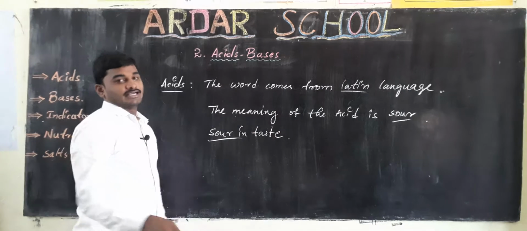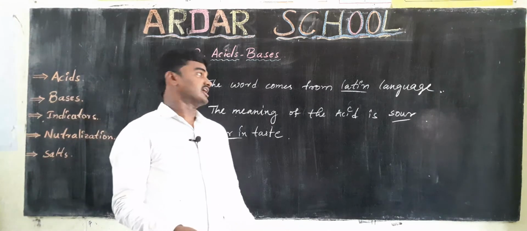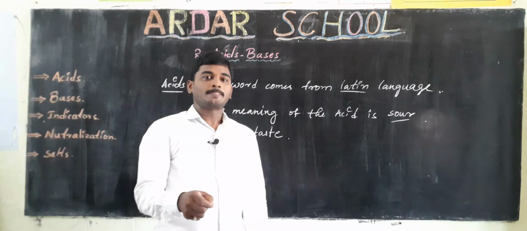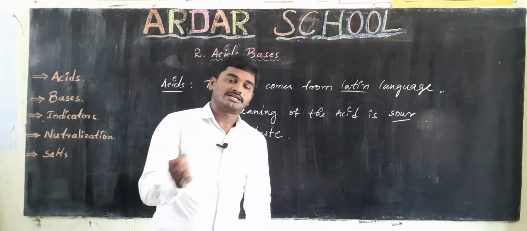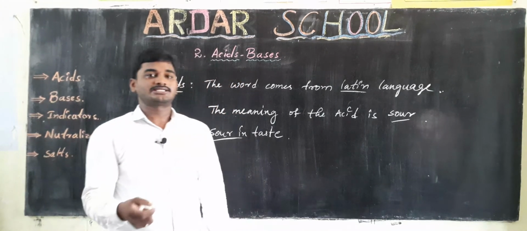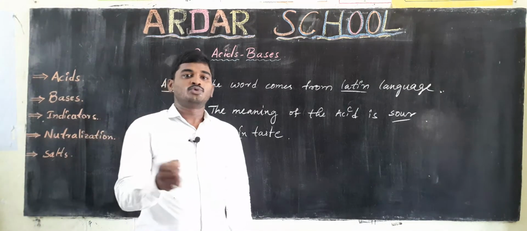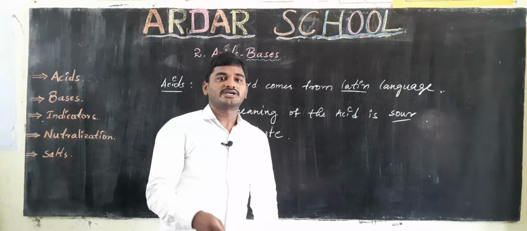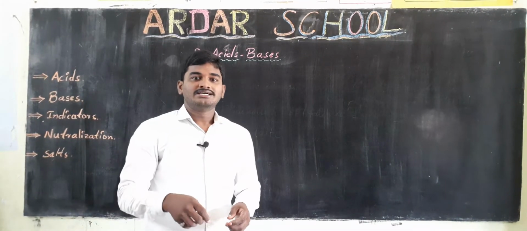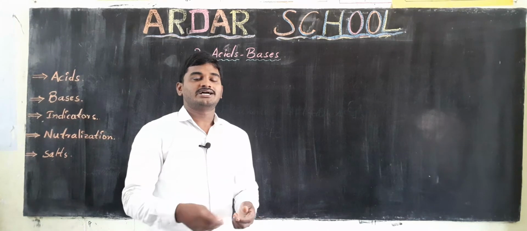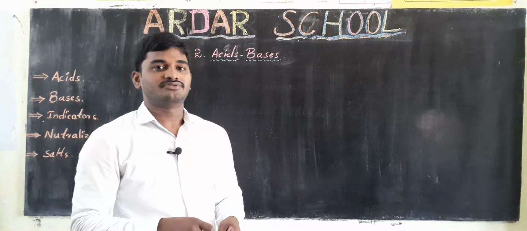Okay, and one more characteristic of acids: acids change blue litmus to red litmus. Another characteristic of acid is that it changes blue litmus to red. Okay. Let us see what acid foods we have tasted or used in our daily life.